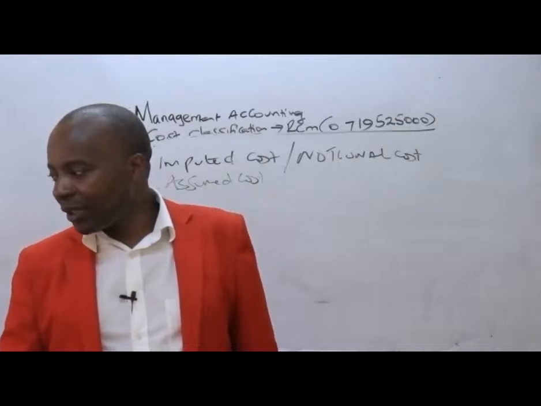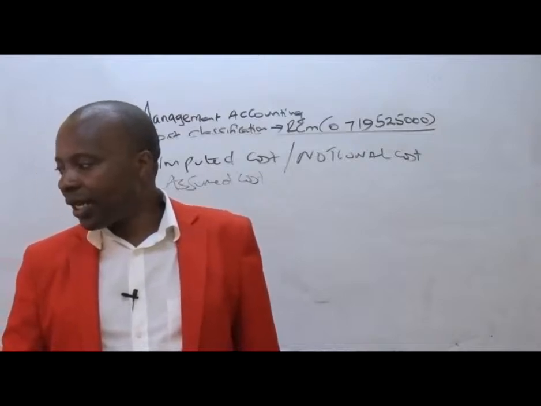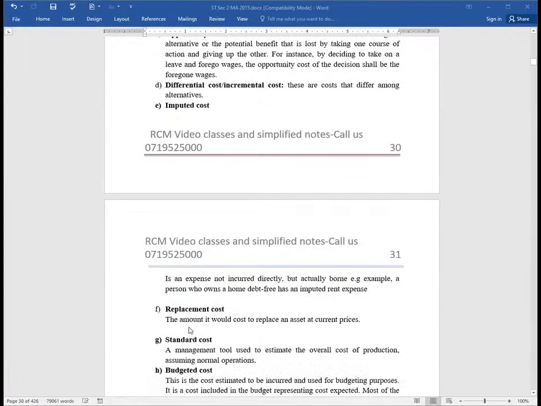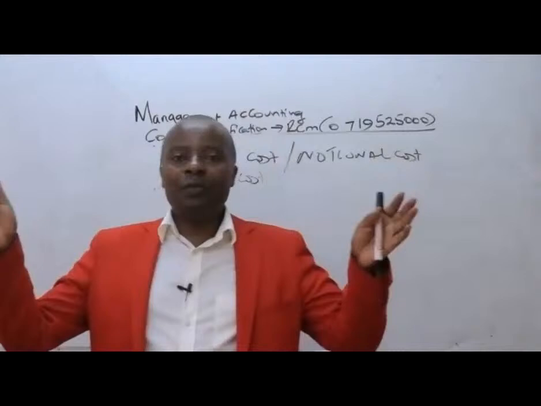And then, ladies and gentlemen, I would want you to appreciate another concept here, the replacement cost. I don't have to really talk about this in terms of decision making. For replacement cost, I'll be looking at a house, if it's a school.